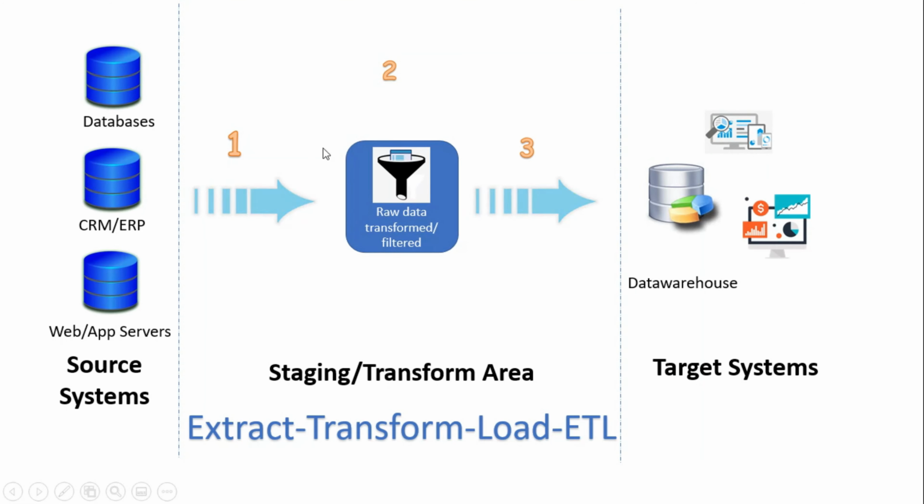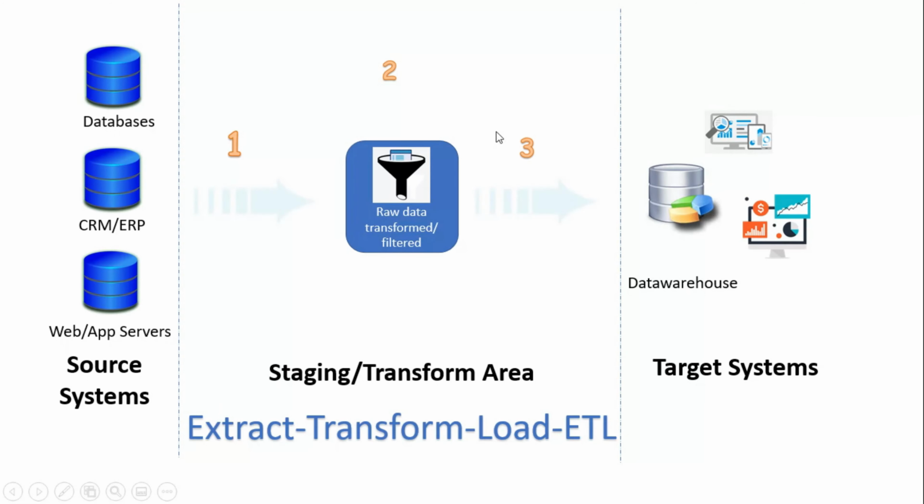This point number 2 can pretty much happen along with point number 1, during extraction only. We can transform the data and then bring the data, or have an intermediate staging layer where we perform the transformation. In the transformation there might be multiple steps we want to achieve. There might be any complex query or complex joins that we perform, and then fetch the data based on the transformation or curation logic, the business logic that you define here, and we get only the data which is needed for the further steps.